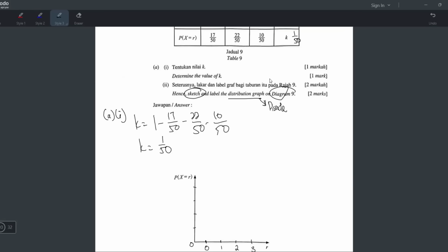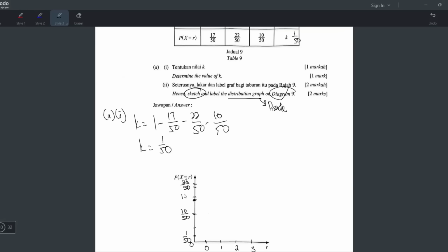And now we look for 1 over 50. So this one is 5, right? So imagine where is 1 over 50. So it's roughly here. And I'll write the number here, 1 over 50. Okay. And then 10 over 50 would be exactly here. Yeah. 22 over 50. Okay, I remember this one is 15, this one is 20. So 22 is slightly above. Just roughly, estimate only. No need to be too accurate. It's a sketch question. So yeah. 17, I remember this one is 15, so 17 is slightly above.